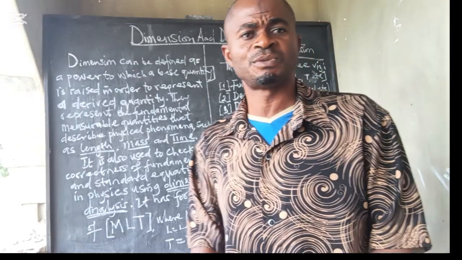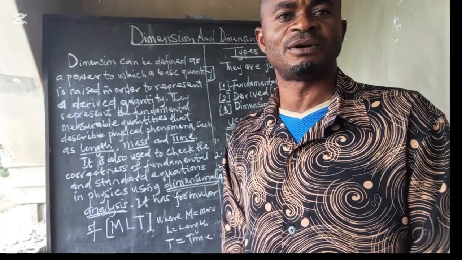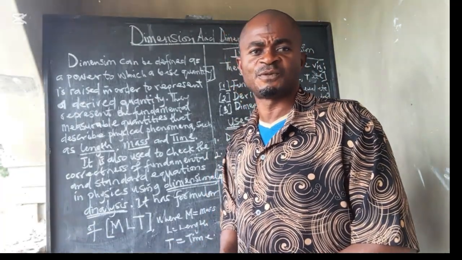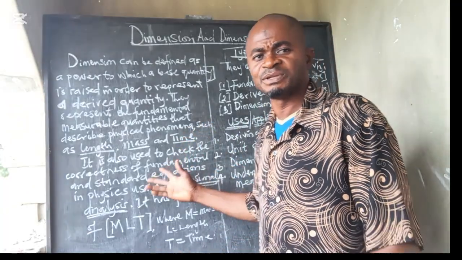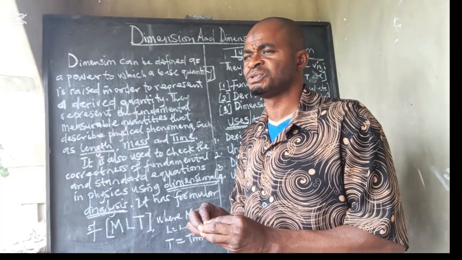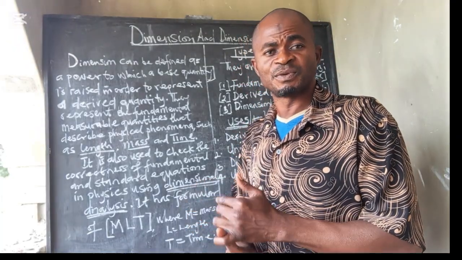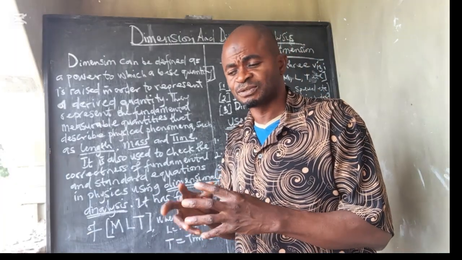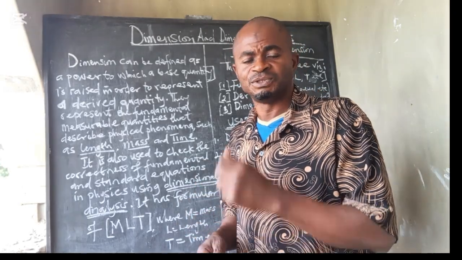Dimension is one of the most important topics in physics that each and every student must not leave out, because if you don't understand dimension, it simply means you don't understand the foundation of physics. Dimension is like a natural phenomenon that we use to form equations, to correct equations, and to form big quantities from units.